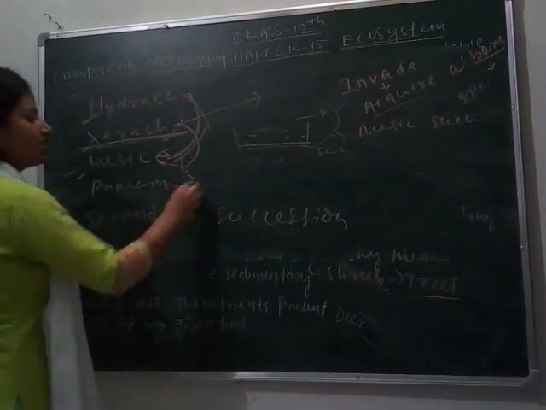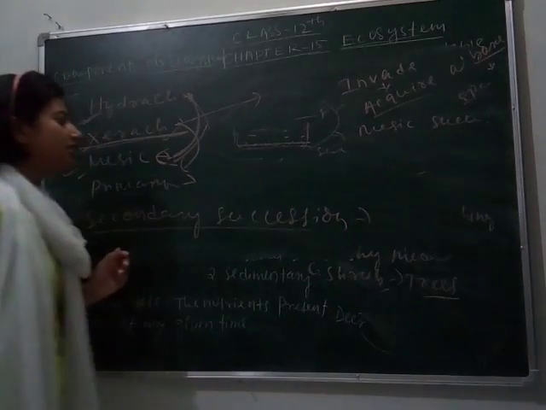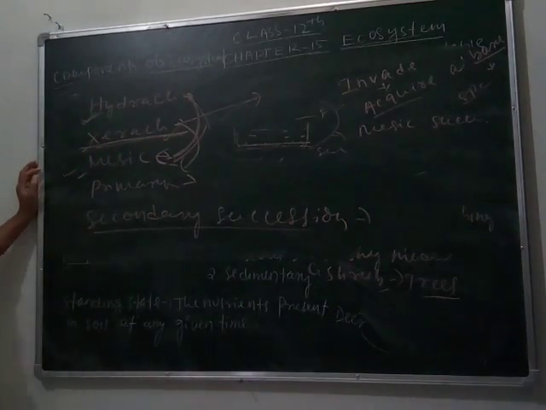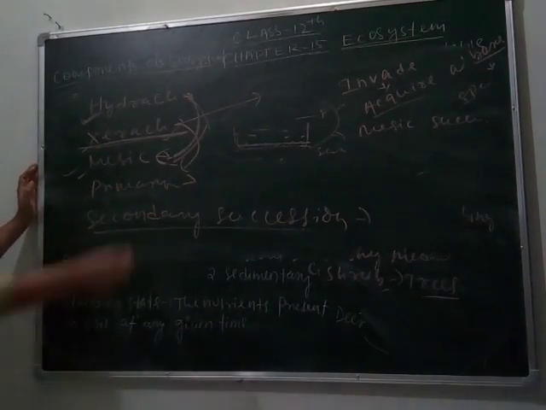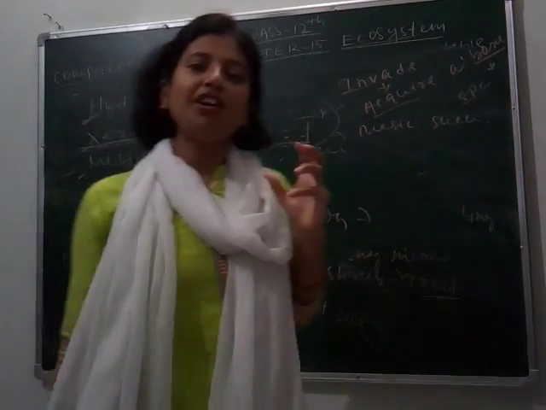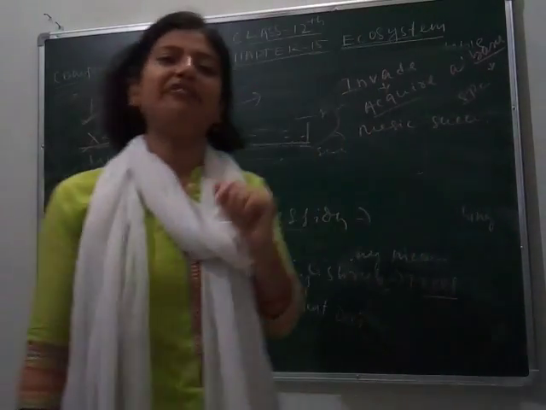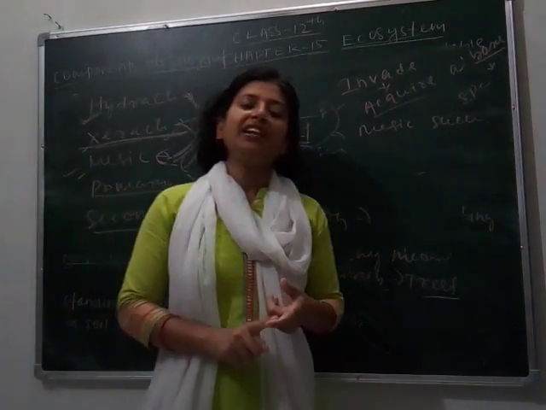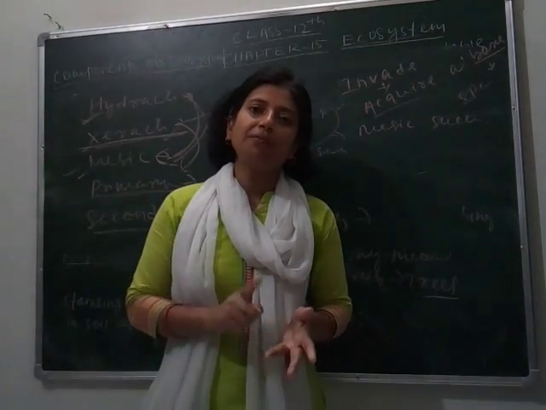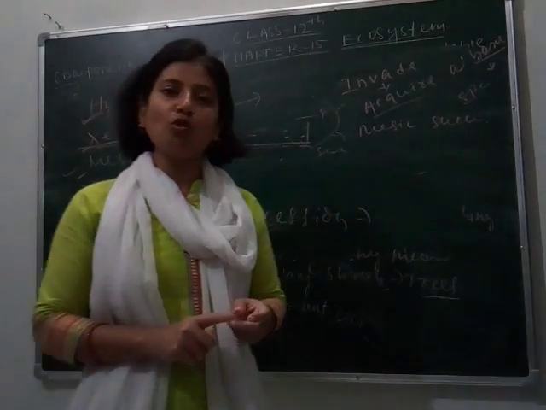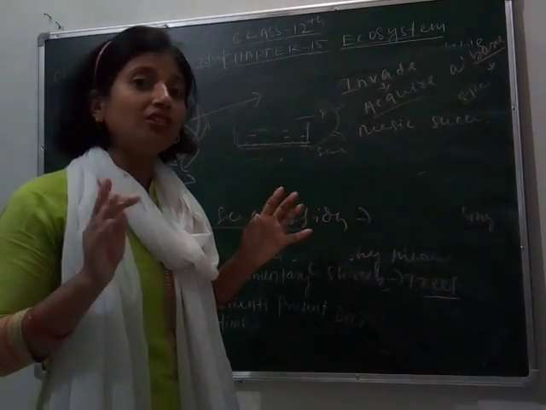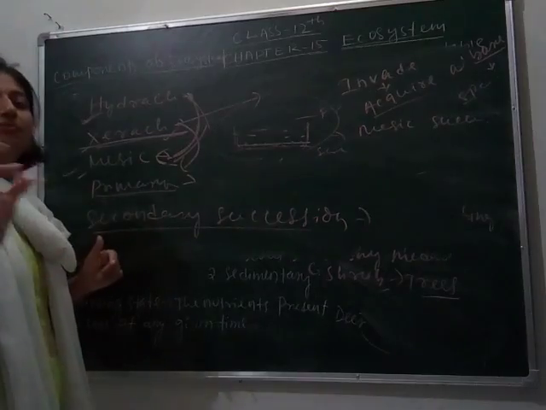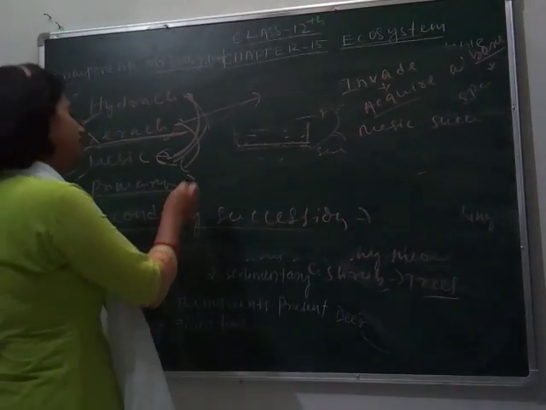In primary succession, life is not even present from earlier, and life forms there for the first time. Primary succession means when life forms for the first time in that area, so it takes a long time, it takes lakhs, millions of years.